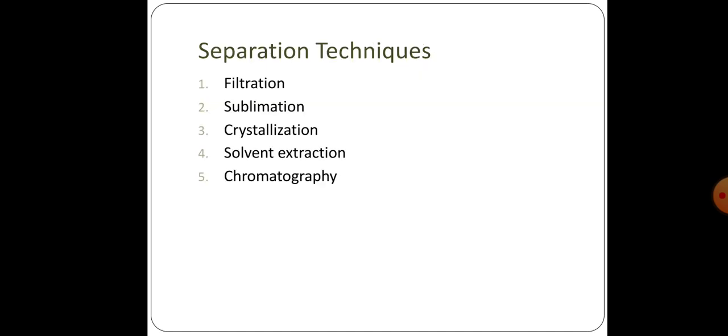In this chapter, we will discuss some separation techniques like filtration, sublimation, crystallization, solvent extraction and chromatography. We will discuss each type of separation in different lectures. It's all about today's lecture.